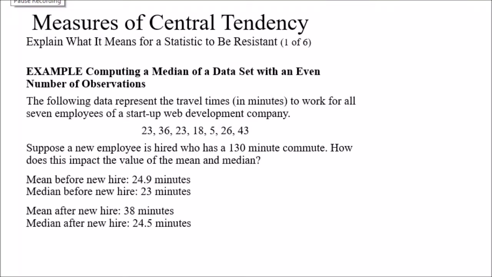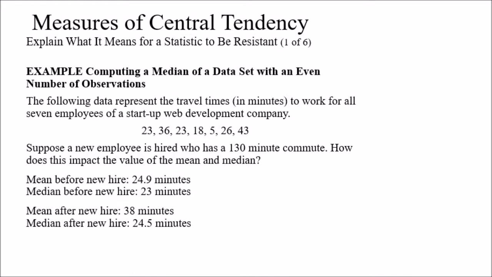We are still working on measures of central tendency, and in this video I will explain what it means for a statistic to be resistant. Let's look at the following example. The following data represents the travel times in minutes to work for all 7 employees of a startup web development company, and we have our numbers.